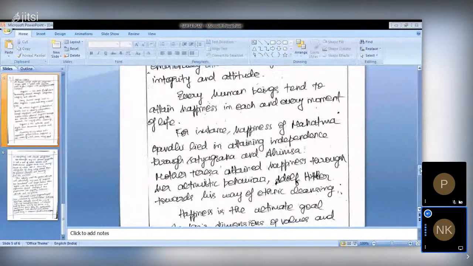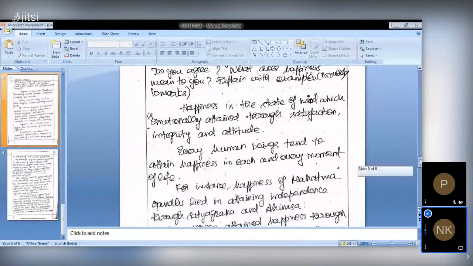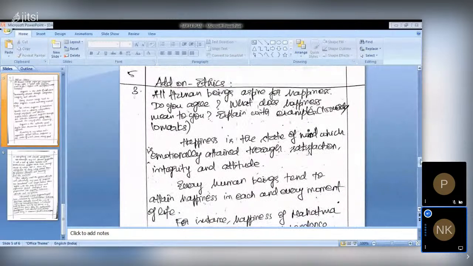So this is my perspective. I will just give a structure of how to write. This is my perspective about happiness. So I will just give you an idea how to approach this question, because this is wholly based on your personality. So the question is: all human beings aspire for happiness. Ultimately we are aspiring for happiness in each and every moment.